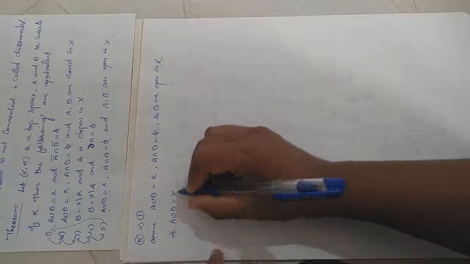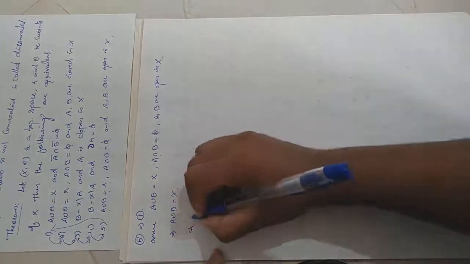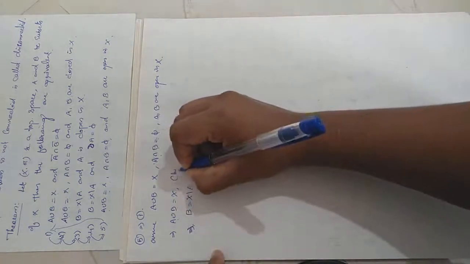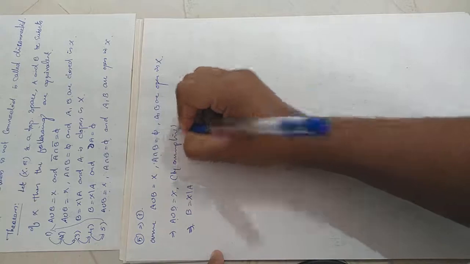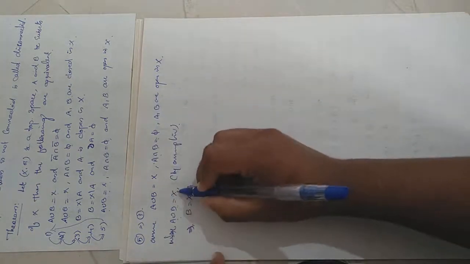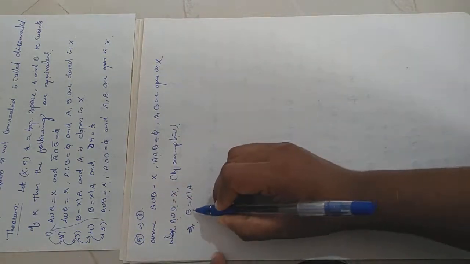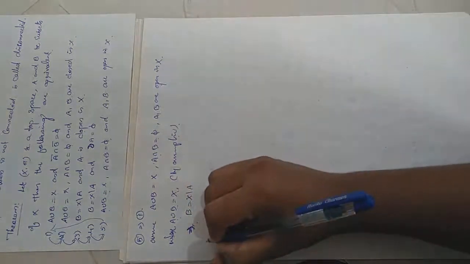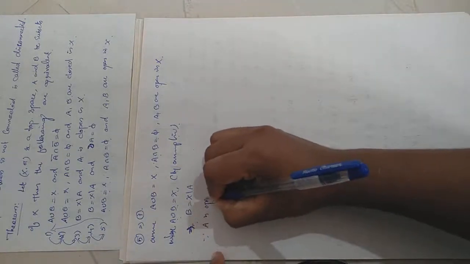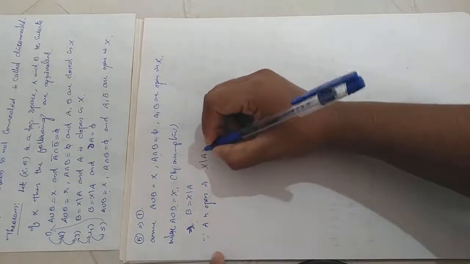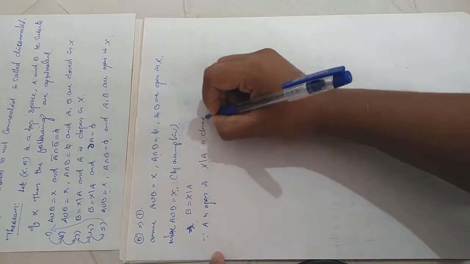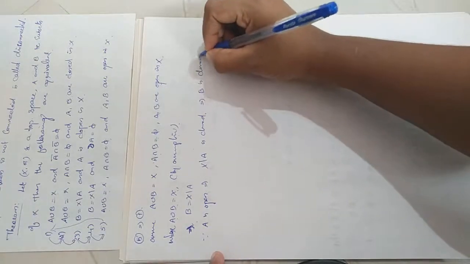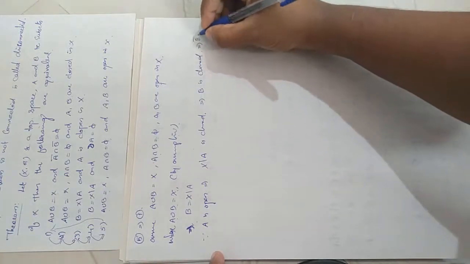Since A union B equal to capital X and A intersection B equal to empty, what is B? Clearly, B will be X minus A. This is by assumption. We have A union B equal to capital X by assumption, which implies B equal to X minus A. And we have assumed that A and B are open. Since A is open, what about X minus A? X minus A is closed. And we have taken X minus A as B, which implies B is closed. When B is closed, B closure will be equal to B.